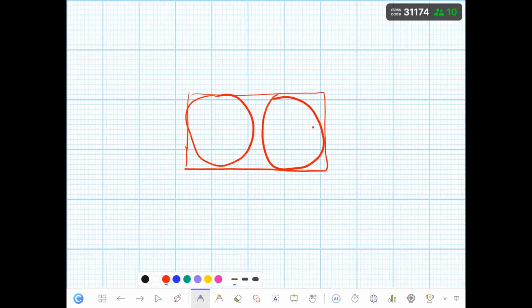And then you cut two spheres from this glass. What is going to be left? If I cut this part and this part, what will be left? It will be this area.